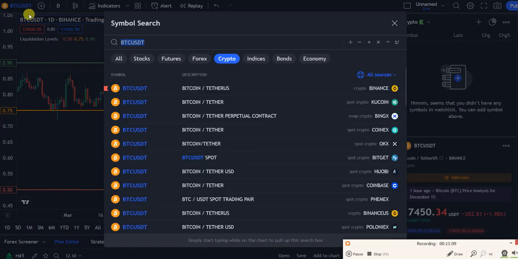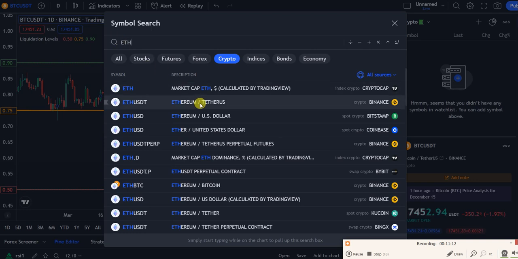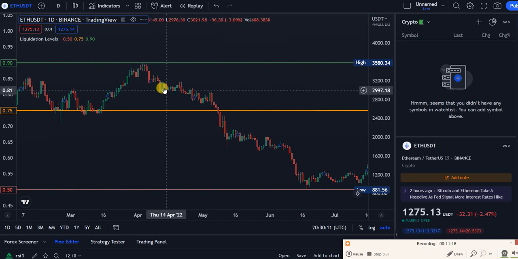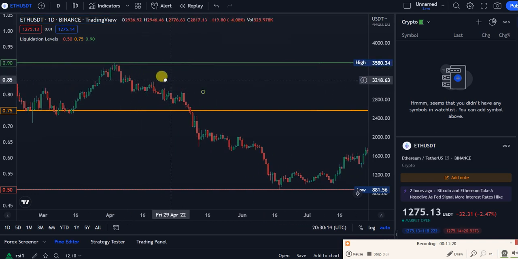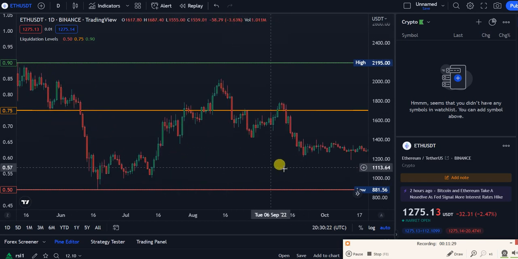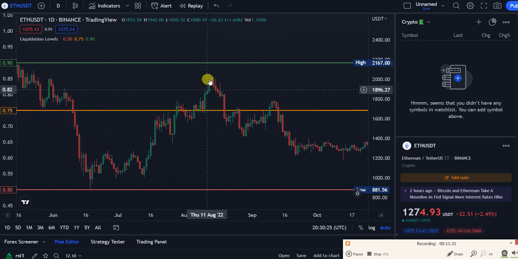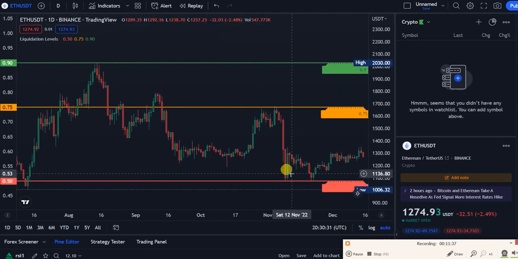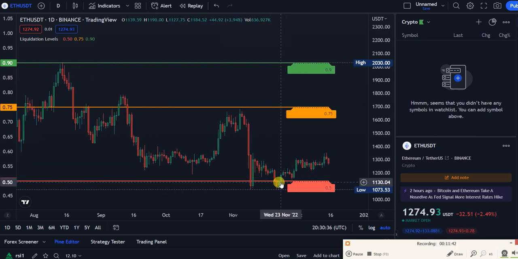Let me just do a quick Ethereum, and see the same thing where we are. Ethereum Binance. On the daily, take a short at 3,500, and close the trade at 900, and then go directly long or something. If you're still long, you close half at like 1,700, and the other half is still open, or you close it in here. Now again at 1,100 you go long, and then you wait. At 1,100 you're still long in this scenario on the daily.